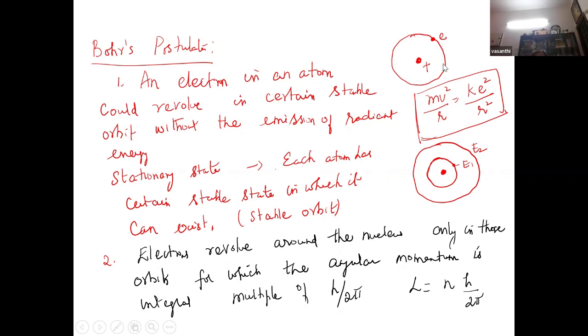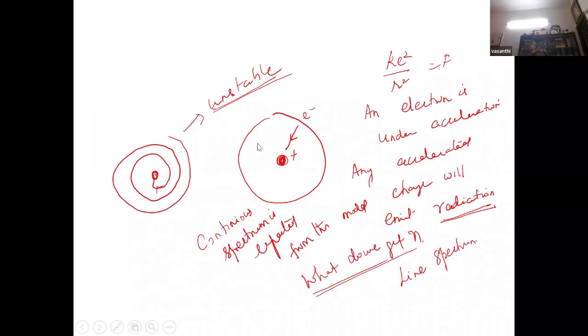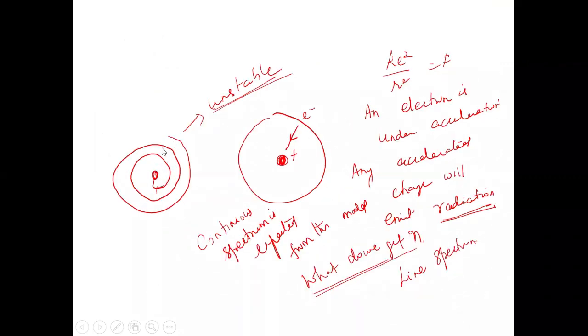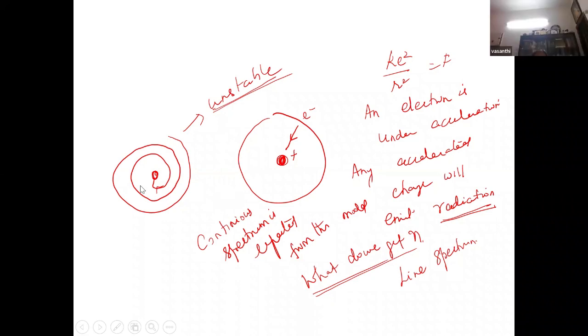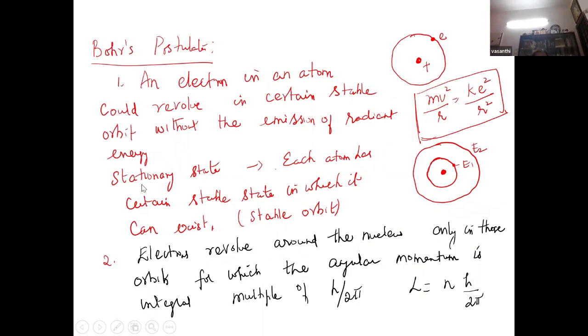According to classical theory, any accelerated charge will emit radiation. So they will lose energy and finally fall into the nucleus. But the atom is stable. All the atoms are stable. So the stability of the atom could not be explained. That was the main concern for Bohr: how to explain the stability of the atom.